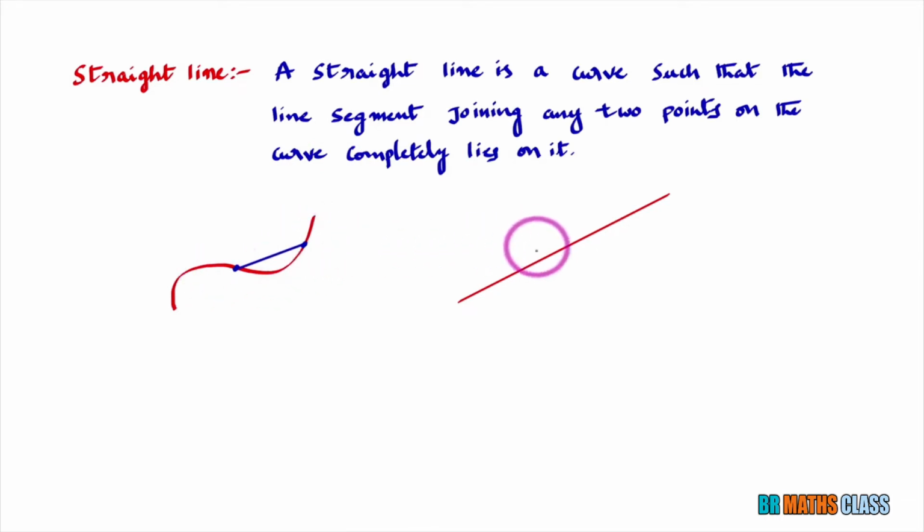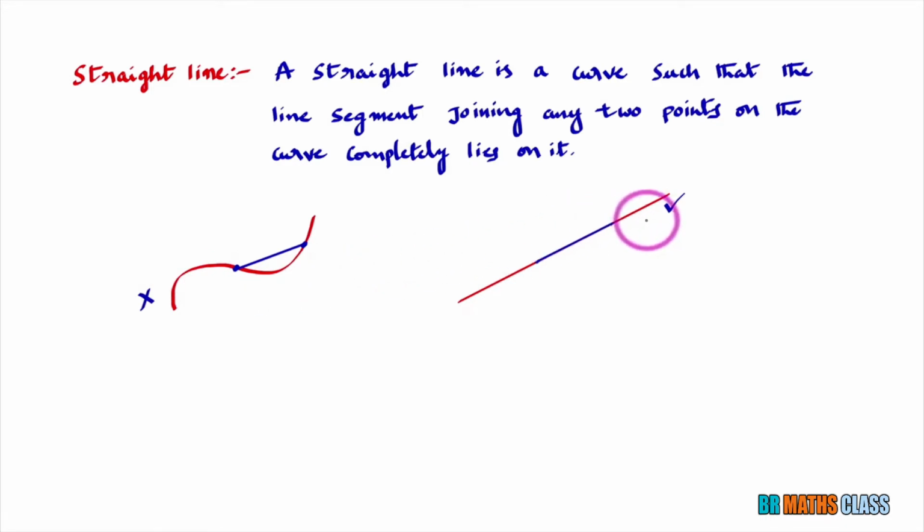Okay. Here I'll take one more example. You see here, I consider a point here and I'll consider another point here. You join them. You see the line segment joining 2 points on the curve completely lies on it. Yes, not only these 2 points, any 2 points. On this curve, you take any 2 points and join them. The line segment joining them completely lies on the curve. That means the first curve is not a straight line. This curve is a straight line.